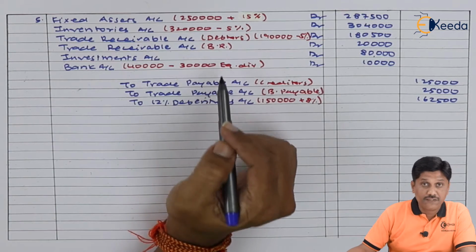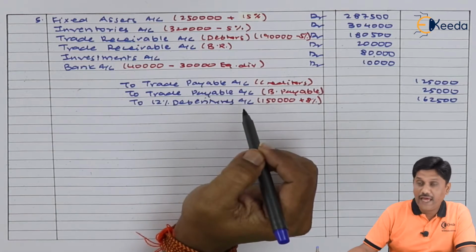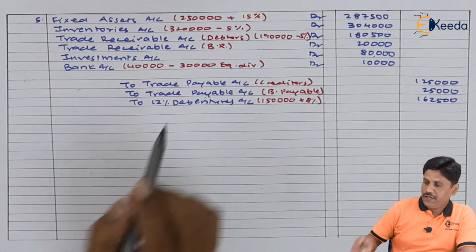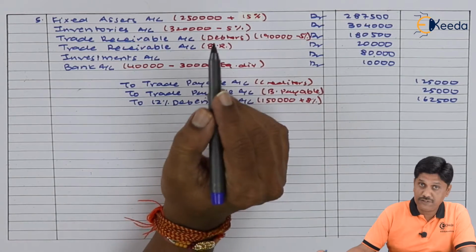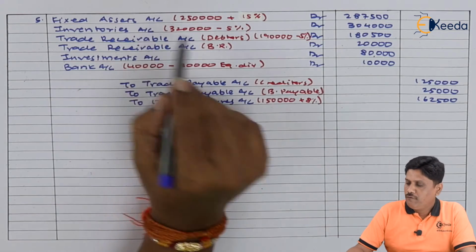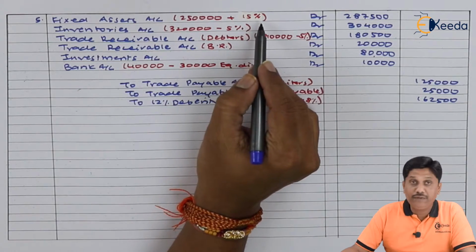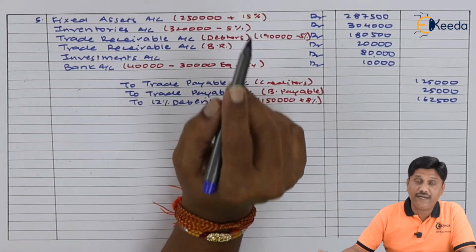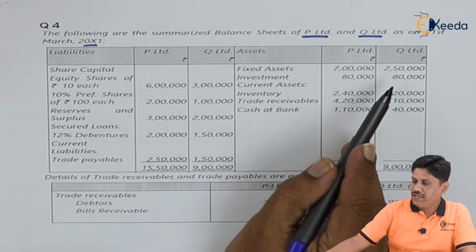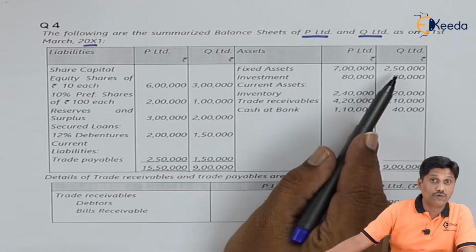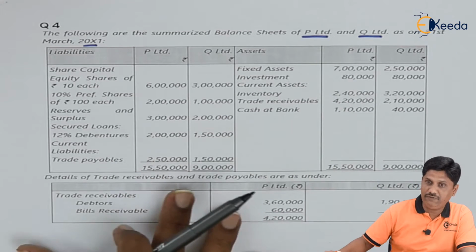Here I have debited the assets taken over and I have credited liabilities taken over. Importantly, in the bracket you can notice their aggregate values which are as per the question, which I will make you understand. Fixed assets account we have debited at 15% more. You can understand that earlier they have revalued their fixed assets at 15% more, right? So let me show you. In the balance sheet of Q Limited, fixed assets were 2,50,000. They are appreciated by 15%.